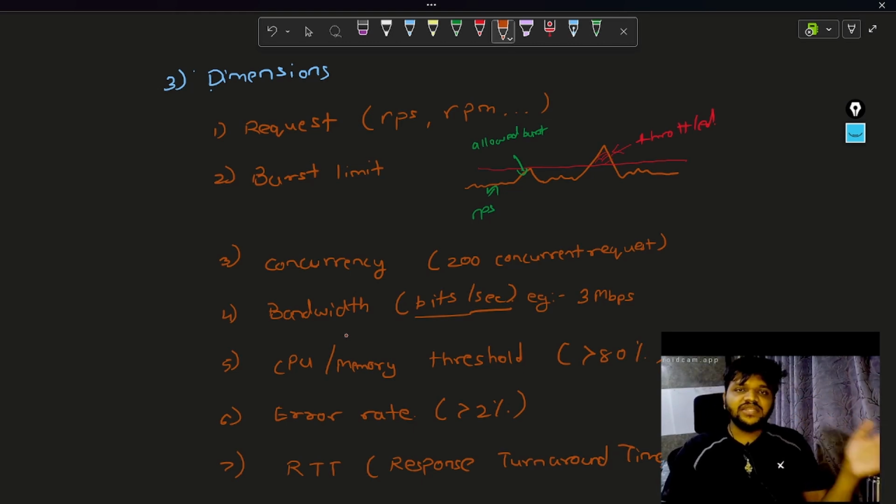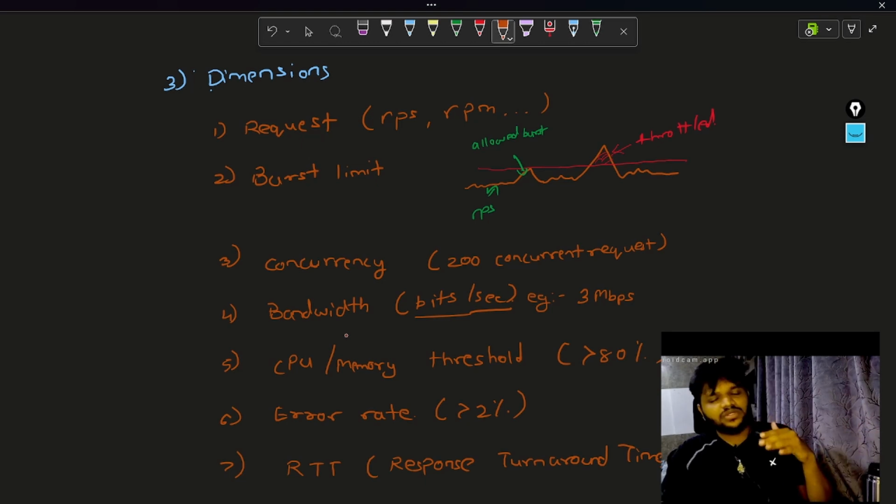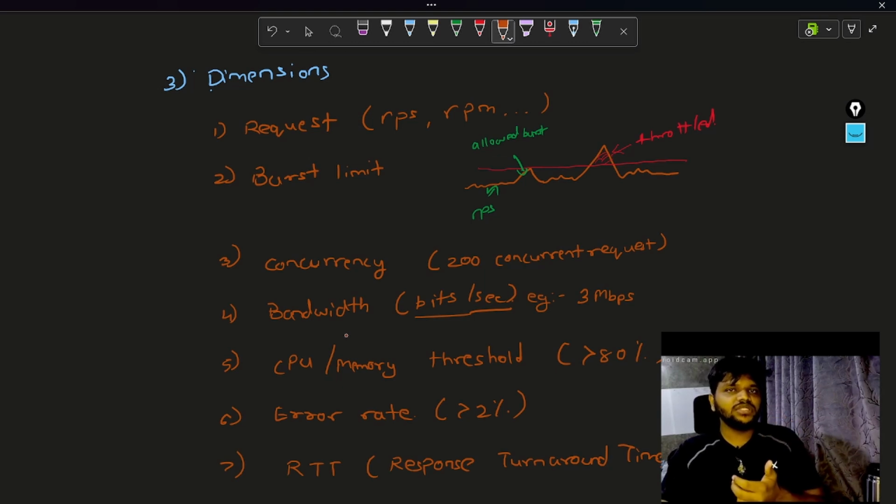Then comes RTT, that is response turnaround time. Response turnaround time means the client is sending a request to the server, the server is doing the processing, and the server is sending the response. The time taken for sending the request, processing and sending the response, including network lag and everything, is the response turnaround time. The higher the response turnaround time, the more it means the server is choked, it is having too many requests and is not able to serve them. So if the response turnaround time is increasing, it means something is going wrong at the server side and we should throttle the further requests.